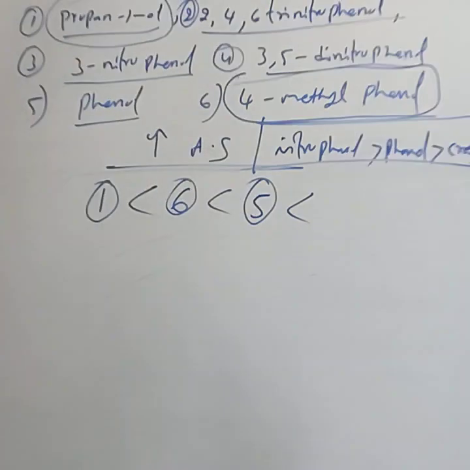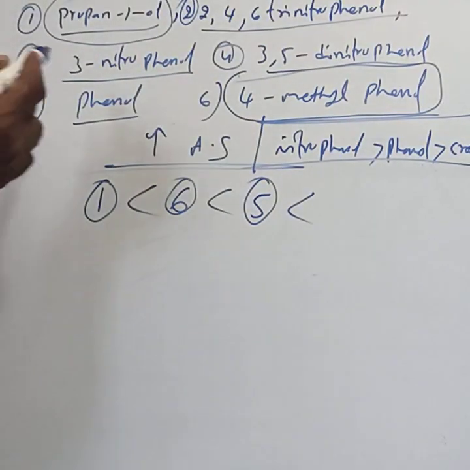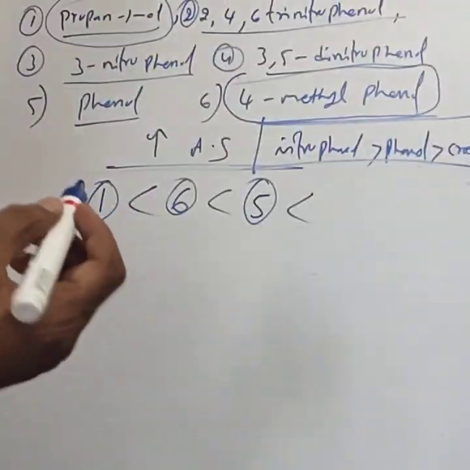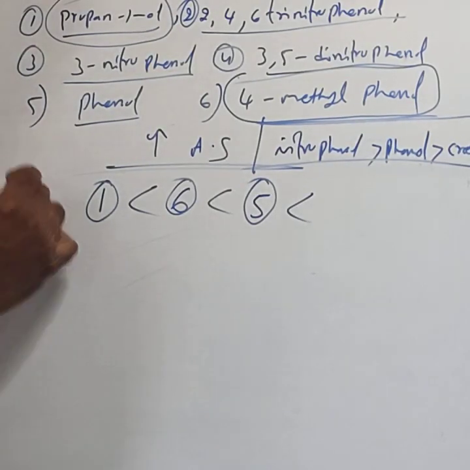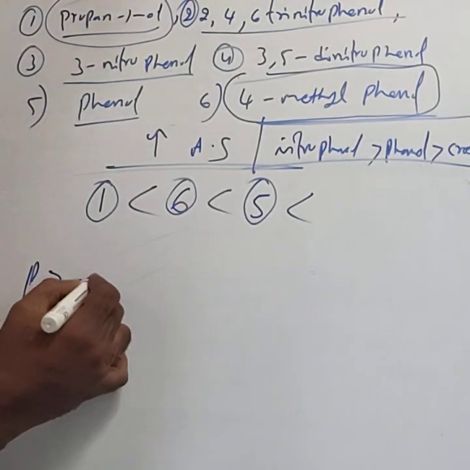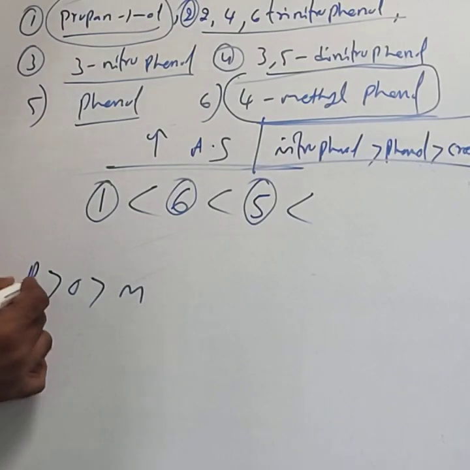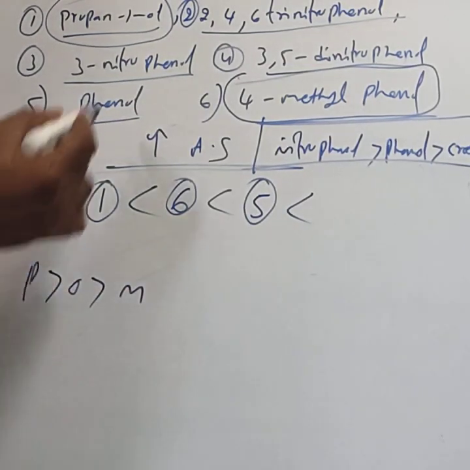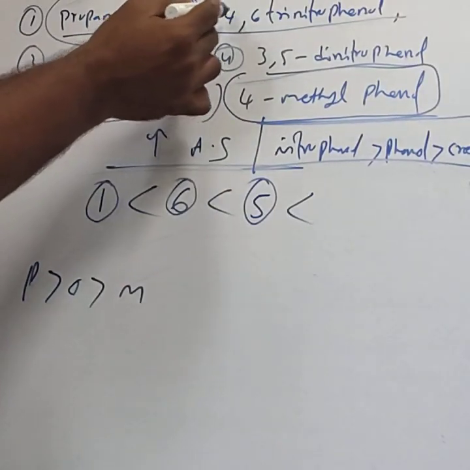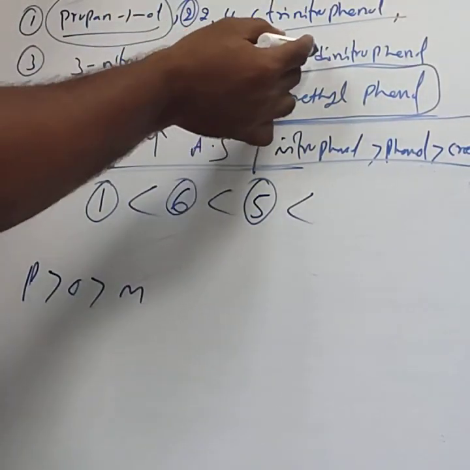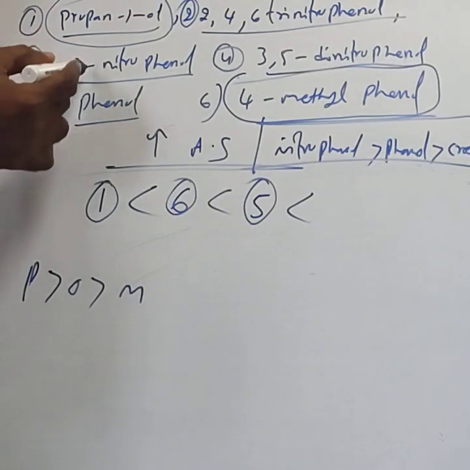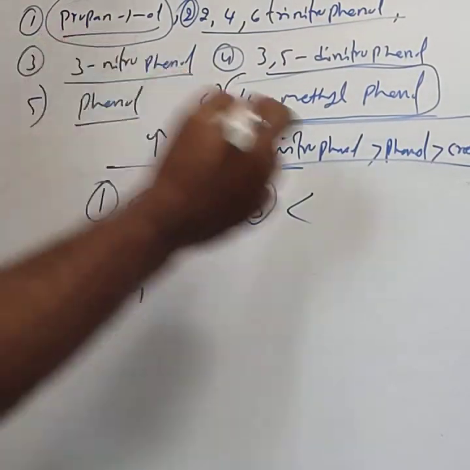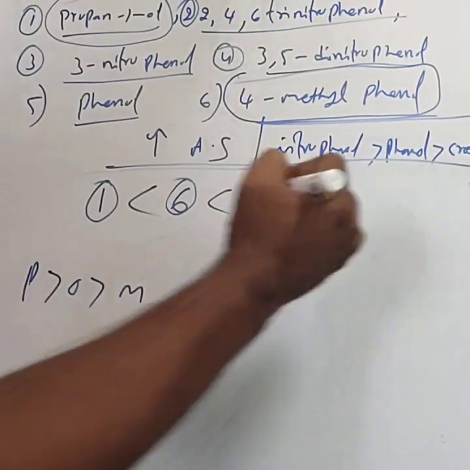Then the nitrophenols. In nitrophenols we use POM: paranitrophenol is stronger than ortho, than meta. Here the second compound has three nitro groups, the fourth compound has two nitro groups, and the third compound has only one nitro group. Hence the third compound is weaker.